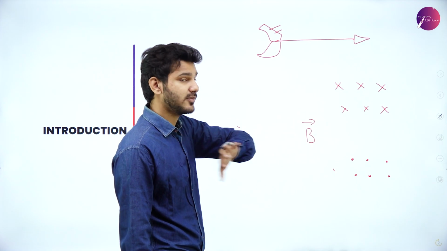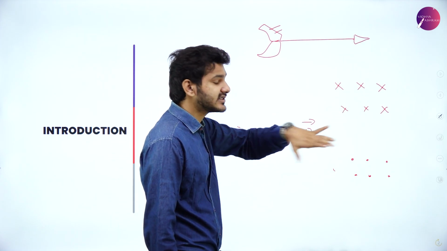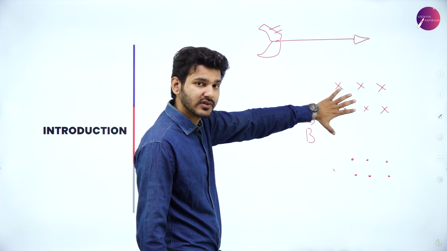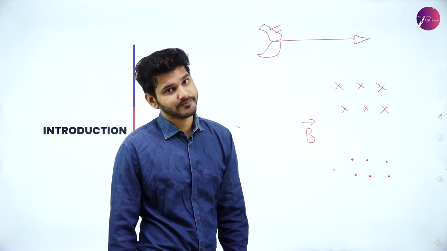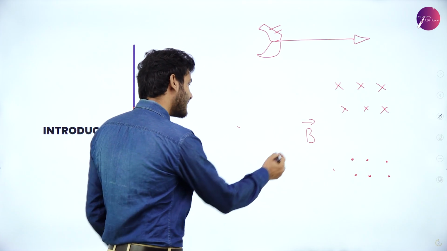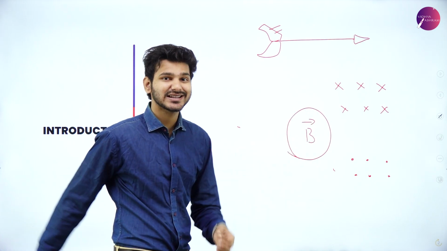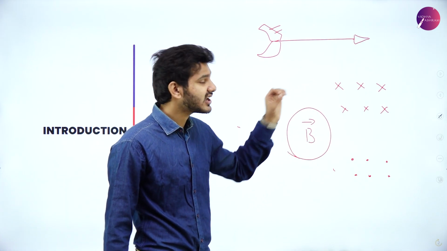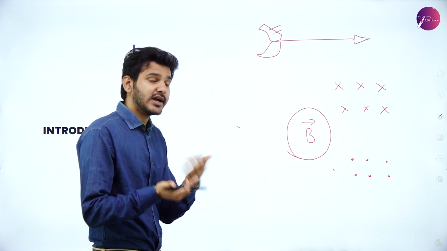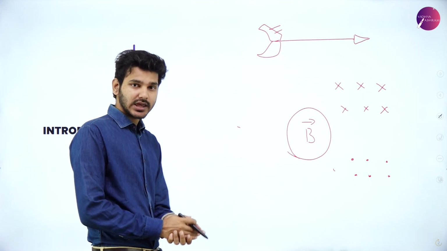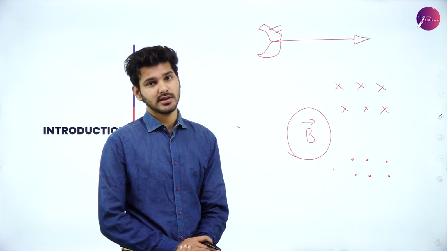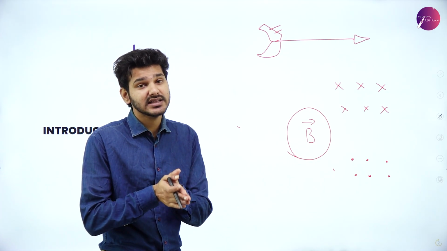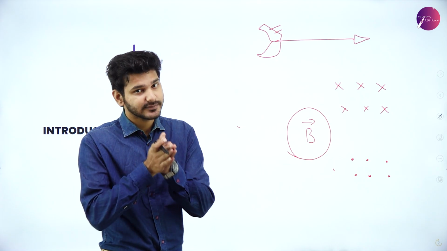When there is a cross, it means the field lines are going into the paper, and this dot means the field lines are coming out of the plane of the paper. So direction is very important, and magnetic field is a vector quantity. That is why we use crosses and dots. And one more thing you might have already noticed, we indicate magnetic field in terms of the capital letter B. So capital letter B indicates magnetic field.